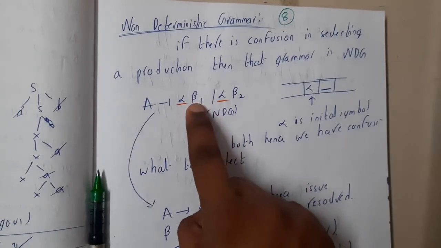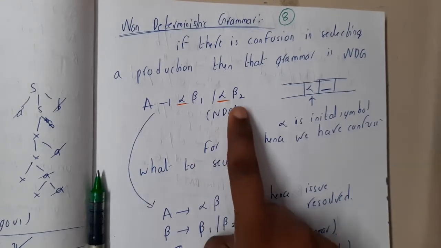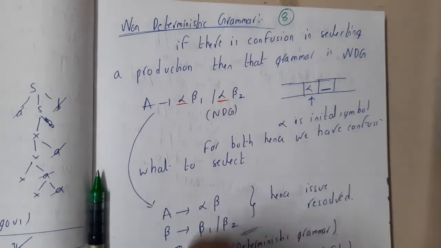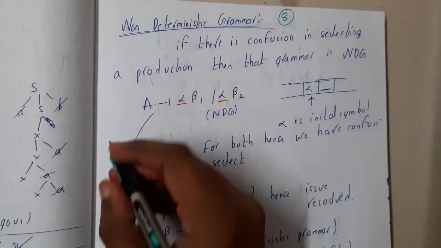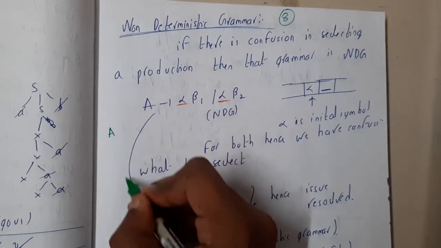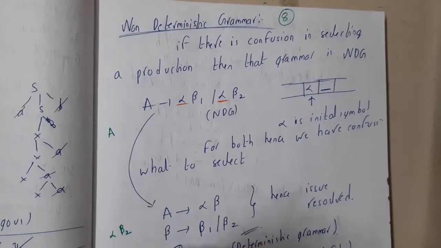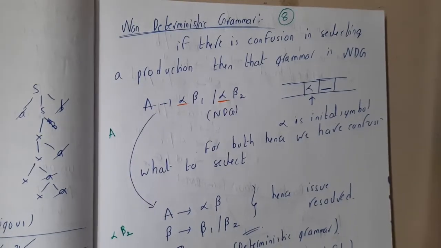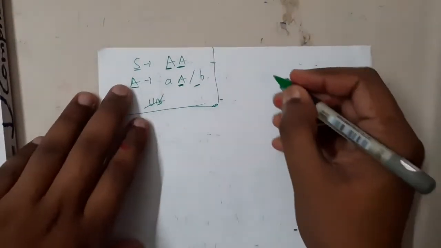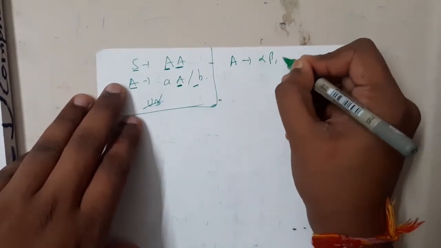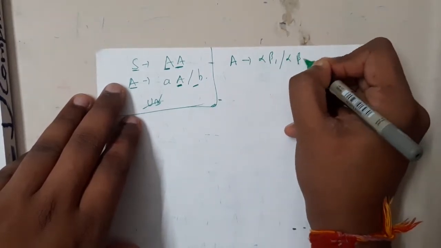There is no chance that you will come back and take the other transition. That is not possible. So at that time, non-determinism will be a huge issue. What I'm trying to say is, assume that we want to generate from A the string alpha beta 2. Let me take a piece of paper. Our production is A implies alpha beta 1 or alpha beta 2.